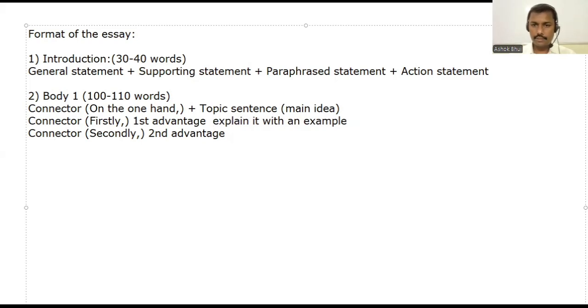First advantage is done, and you explain it with an example. Then write the second one here, and then explain it with an example.